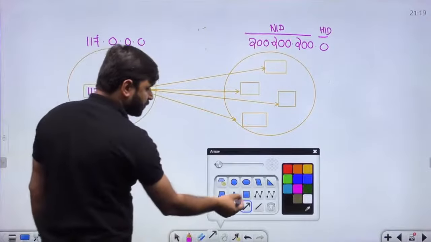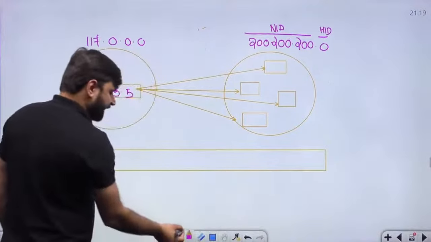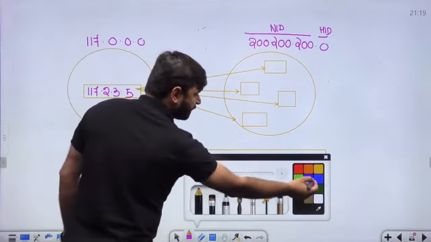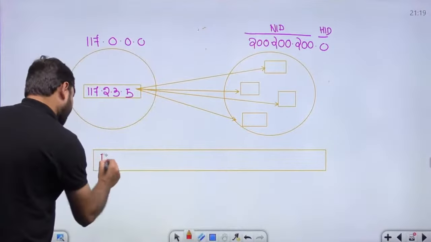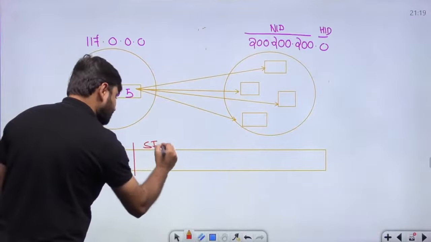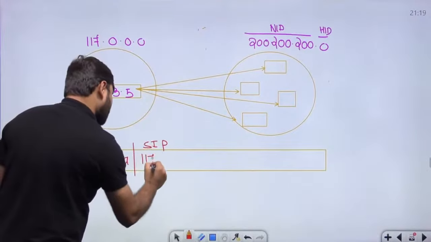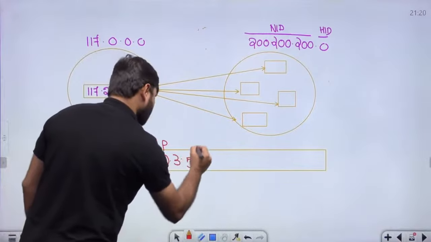The important things are source IP and destination IP. Can anyone tell me the source IP and destination IP? Whatever data we are sending does not matter. Source IP: who is sending this message? This one, 117.2.3.5. Destination IP.